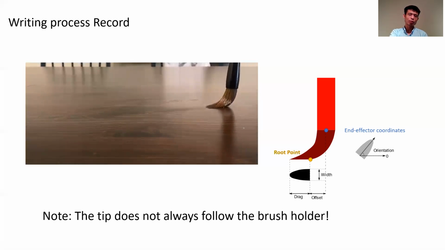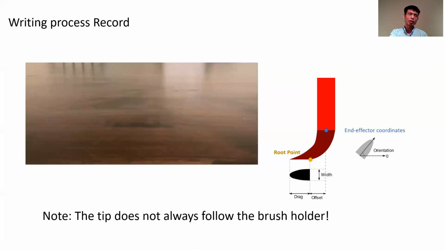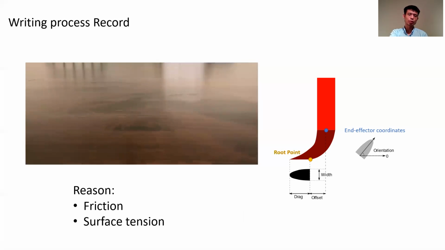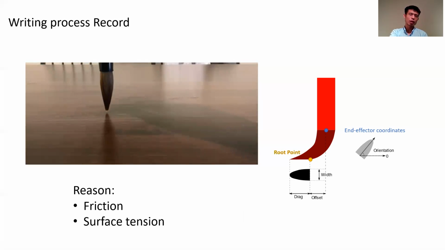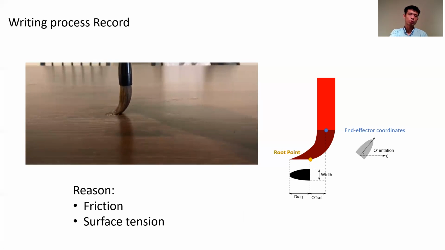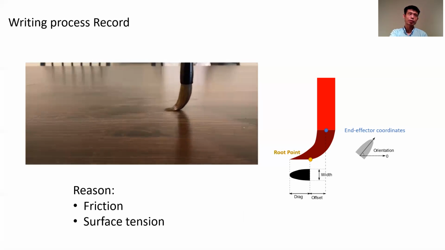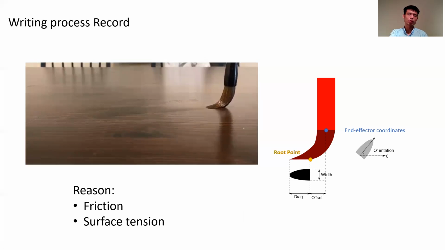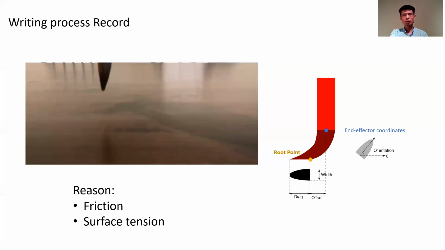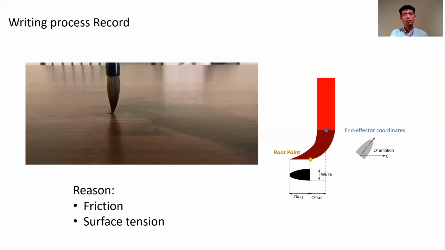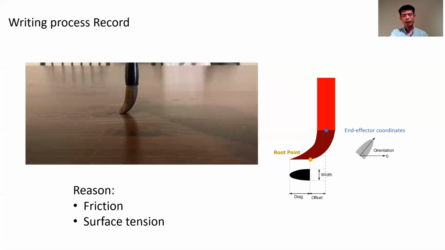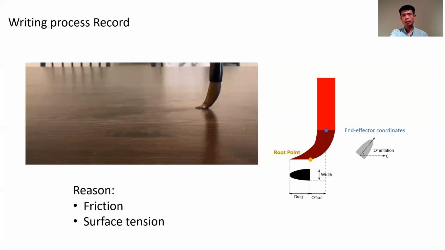This phenomenon, in our opinion, has mainly two reasons. At first, obviously there is a friction between the brush and the paper, and that friction will have a tendency to stop the tip from moving. And also, secondly, the ink that the brush writes with is a special kind of liquid with high density.